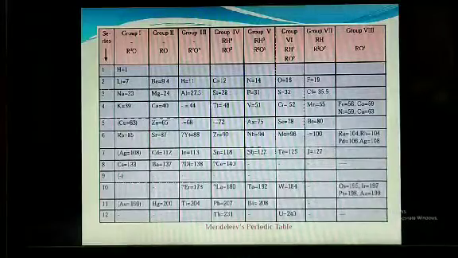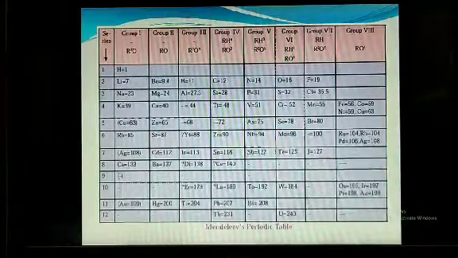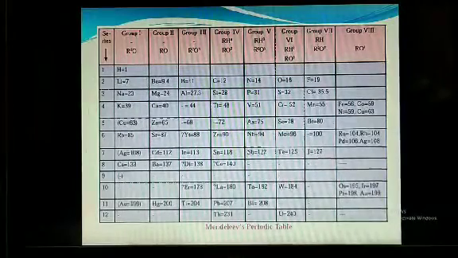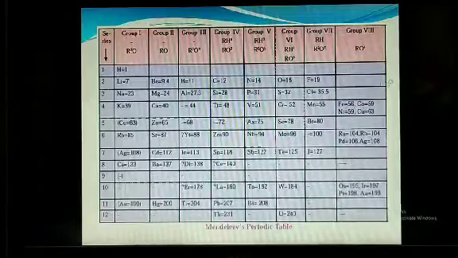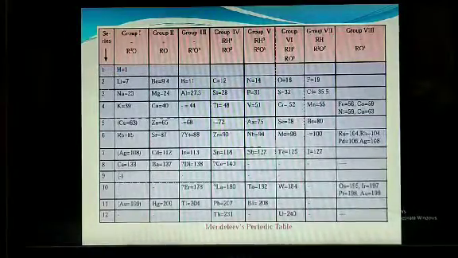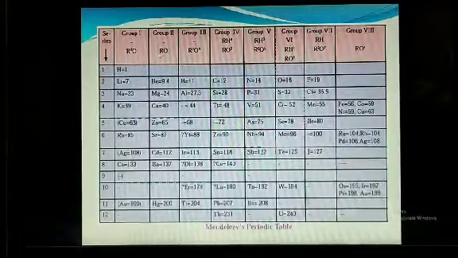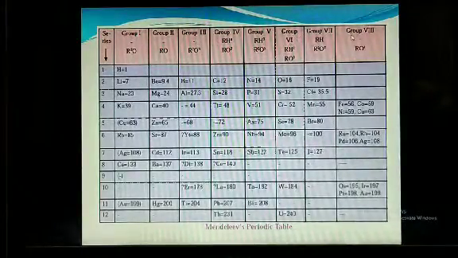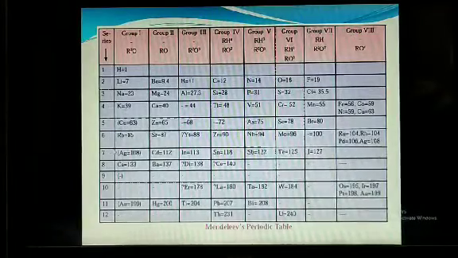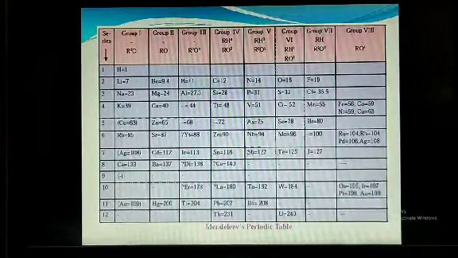If you observe here, the vertical lines are called columns and the horizontal ones are called rows. We have 8 columns and 12 rows.